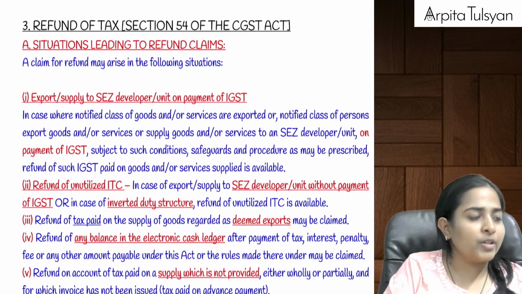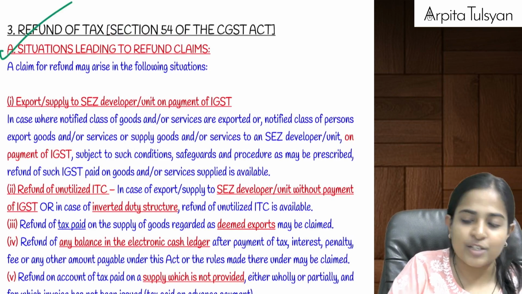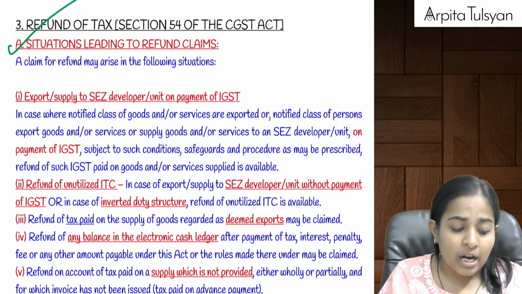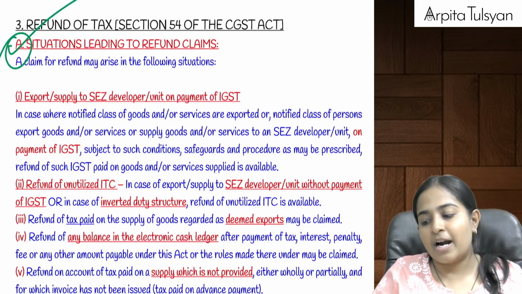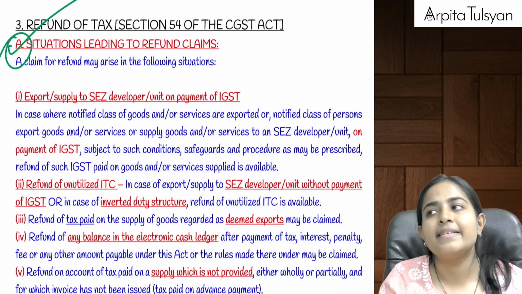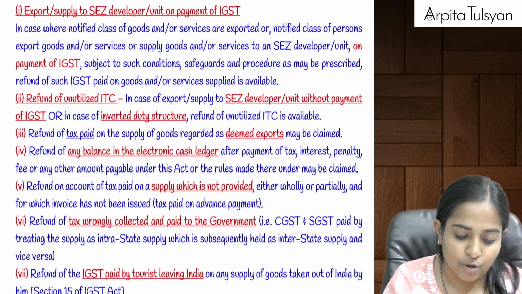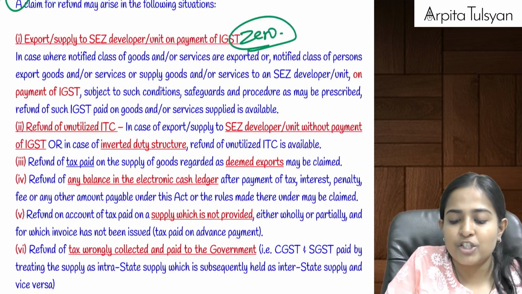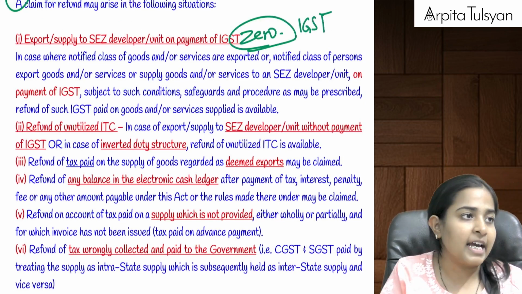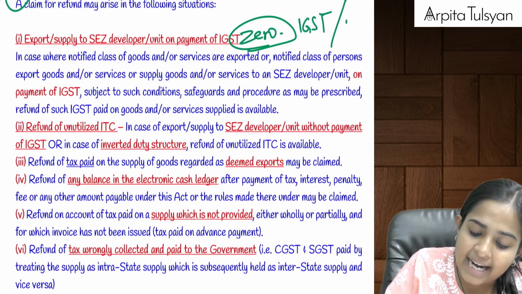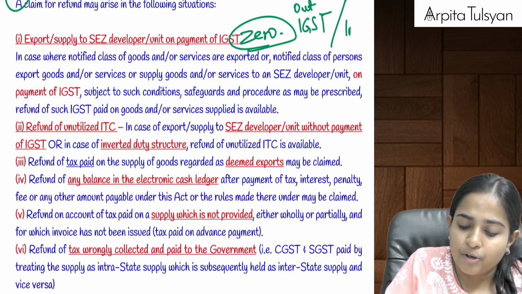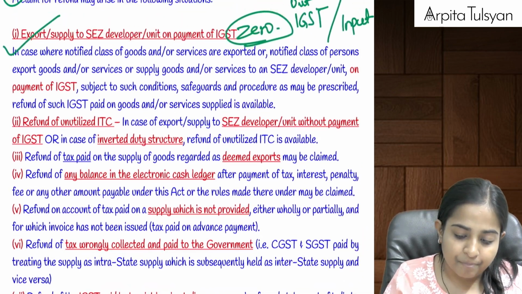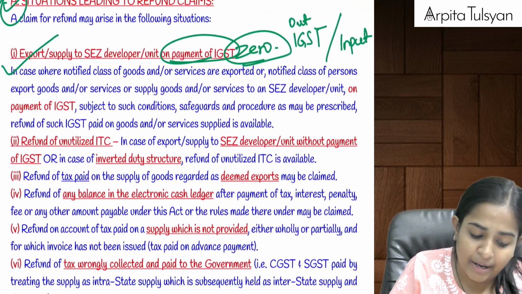Okay, now going on to the next section, very important section, which is going to be the major part of the chapter, that is section number 54. In that, A part is going to talk about the circumstances in which refund claim is available to you. First of all, if you have done any zero rated supply on which you have paid the outward IGST, so that outward IGST and the input credit on that will be allowed as refund to you. Okay, that is one point. But this is on payment of IGST.